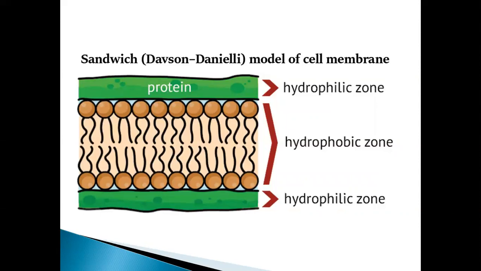In this sandwich model, consisting of three layers, on the exterior side a protein layer is present. Next to that, in the middle, the lipid layer is present. The lipid layer is covered on the interior side again by another protein layer. That means in the middle are two layers of lipids, and on both the extrinsic side and intrinsic side, proteins are present.